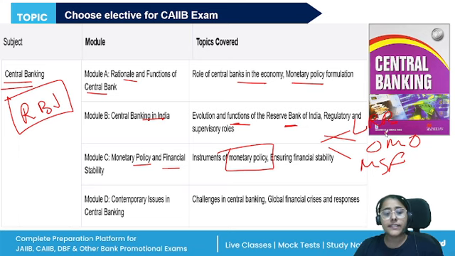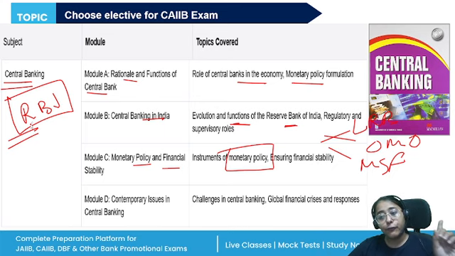And module D is the contemporary issues, so challenges and global financial crisis as well as responses. So this paper is completely focused on RBI, its role, function, monetary policy, how the monetary policy is framed, how the monetary policy is adjusted for inflationary or deflationary pressures. All of these things are there.